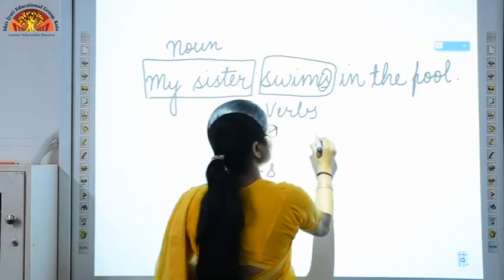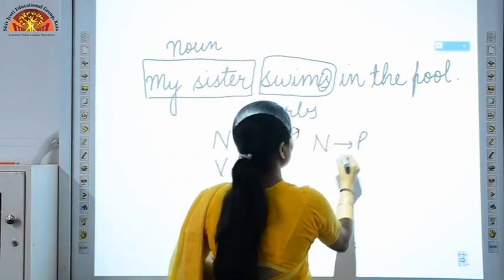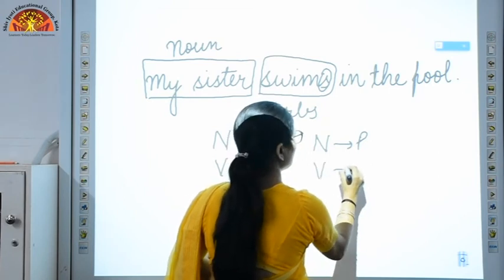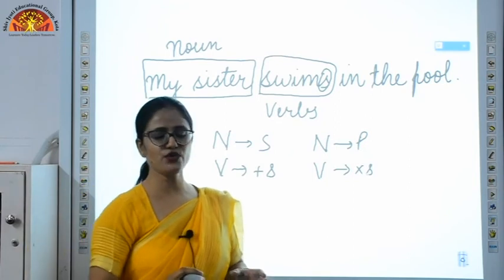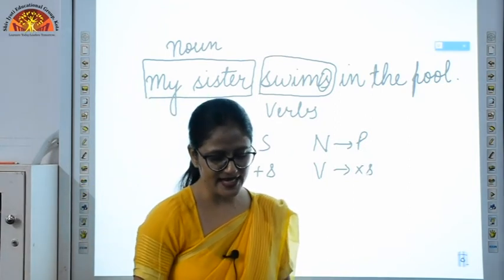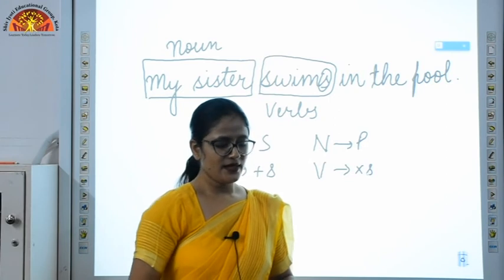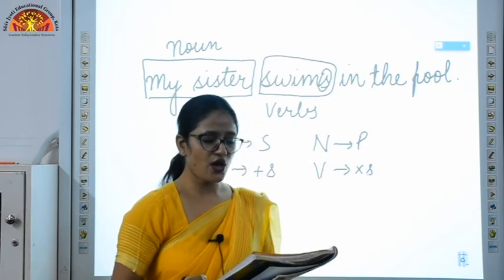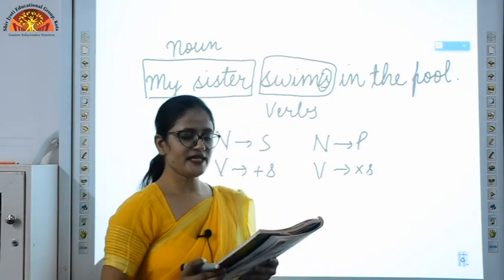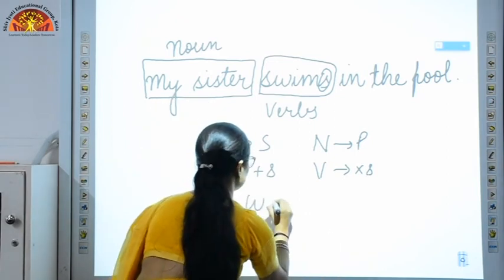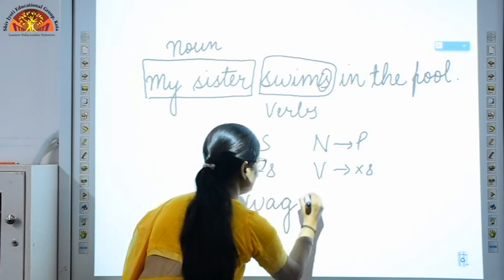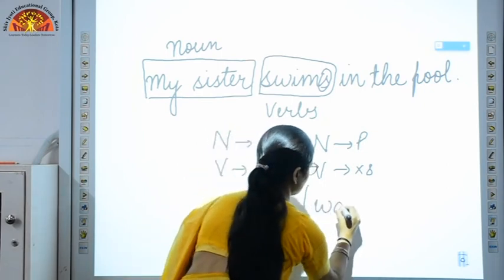When your noun is plural, your verb will not carry S. So this is a rule which you need to check out. You can see in exercise C. Exercise C, the very first sentence is, my dog dash its tail when it sees me. Now the two options given are wag and wags.